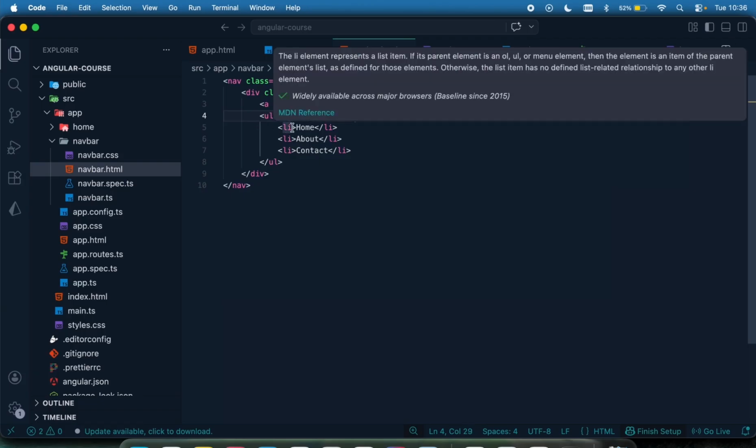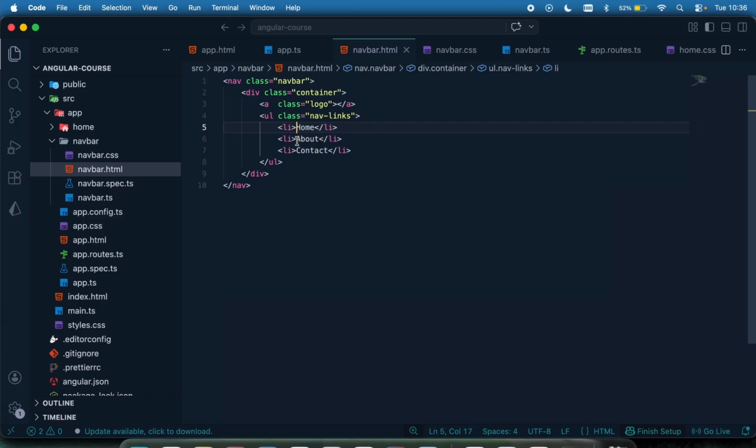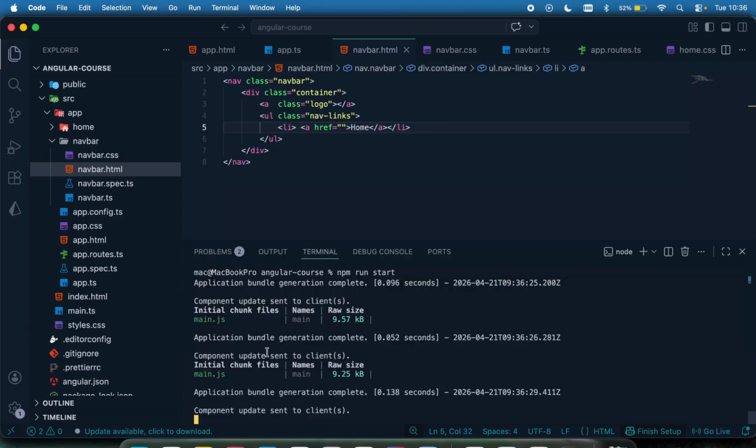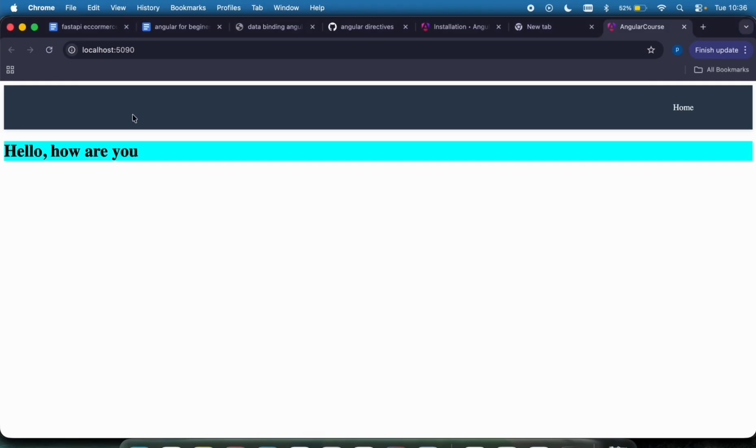And then for the A right here, let's say I'm going to have my home, and let's just leave it as home only for now. And then if I make sure I'm having no error, if I come back right here, you can see this is my navbar. It's a little bit crazy, and this is the home right here, which I think is a little bit okay.